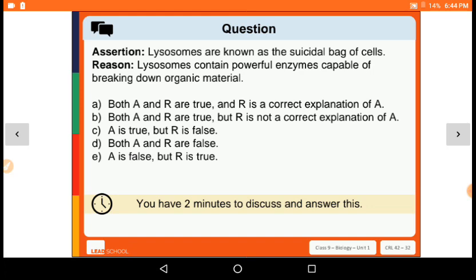It will kill itself, right? So lysosomes contain powerful enzymes that are capable of breaking down organic material, but that is not the correct explanation of suicidal bags. The correct explanation is that it has enzymes that will kill the cell itself. So both A and R are true, but R is not the correct explanation of A.